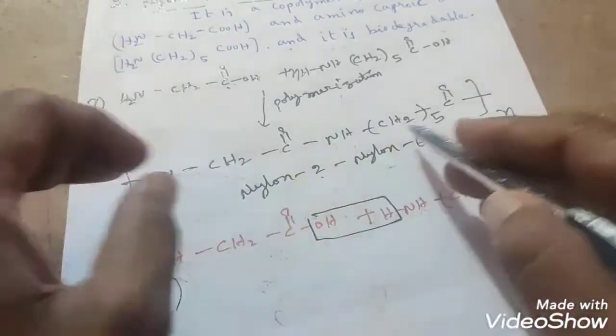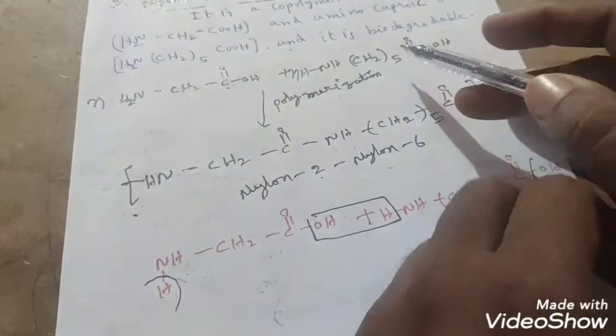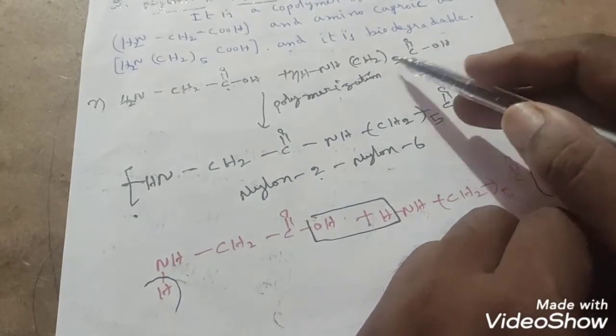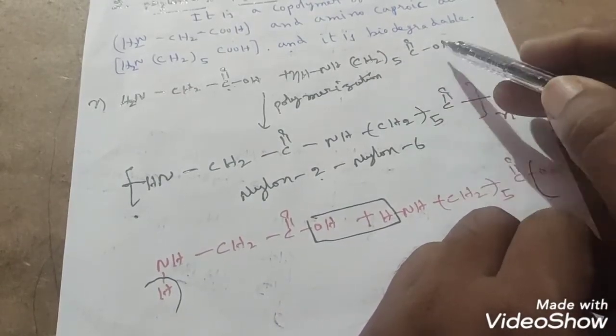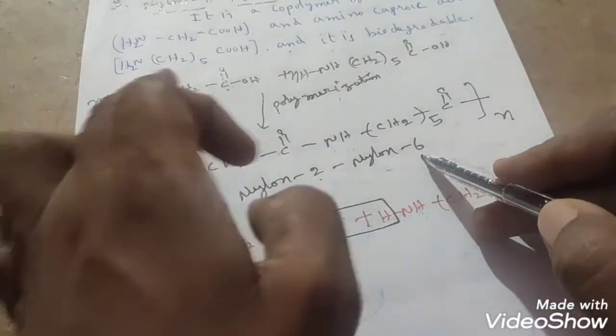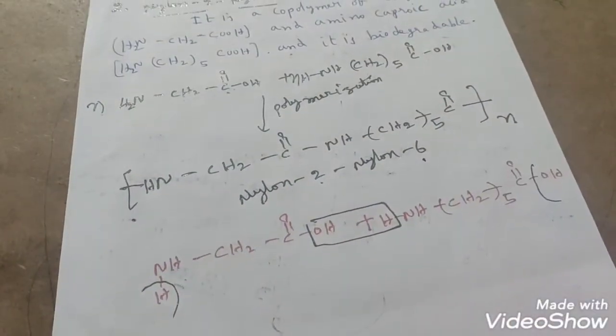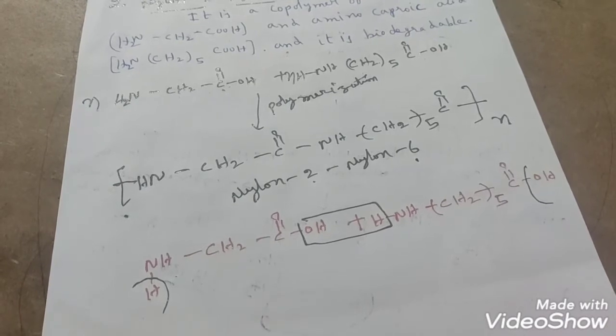And nylon 6 comes from aminocaproic acid. In aminocaproic acid how many carbon atoms are there? 5 plus 1, total 6 carbons. So that's why we call this nylon 2, nylon 6. 2 came from glycine, 6 came from aminocaproic acid, students. I hope everybody understood this.